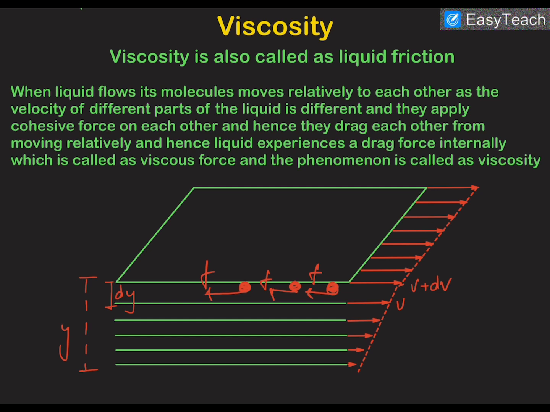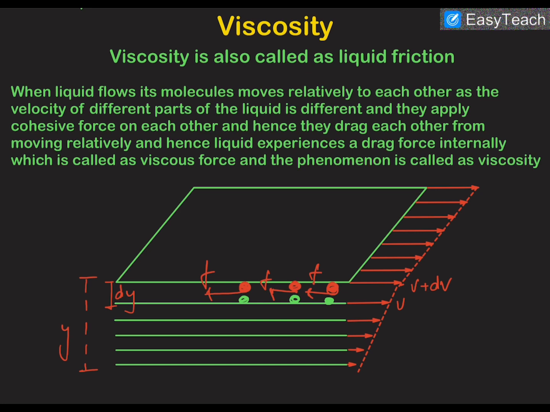Let us suppose that this is the topmost layer and these are the molecules of the topmost layer. The molecules of the bottom layer are moving slowly as compared to the top layer, because as we move up, the velocity of the layers will increase. So these molecules of the bottom layer will apply a force on the faster molecules in the backward direction, and this force is obviously cohesive force.